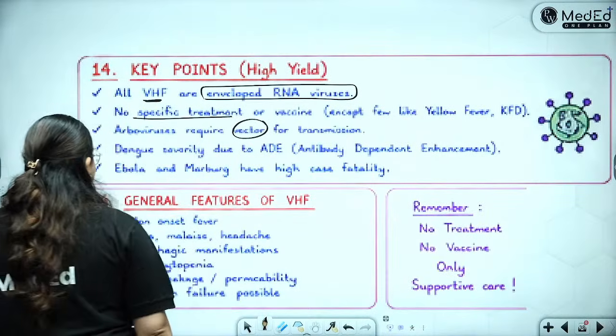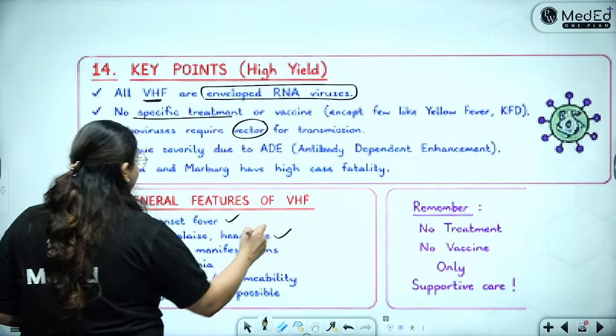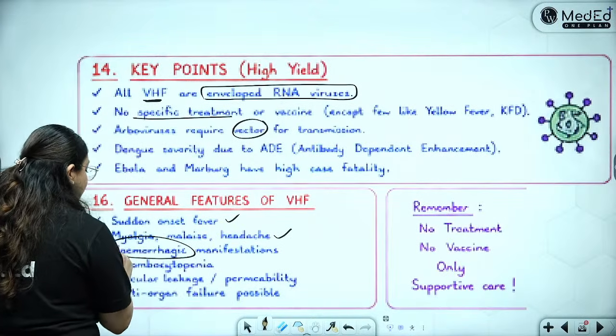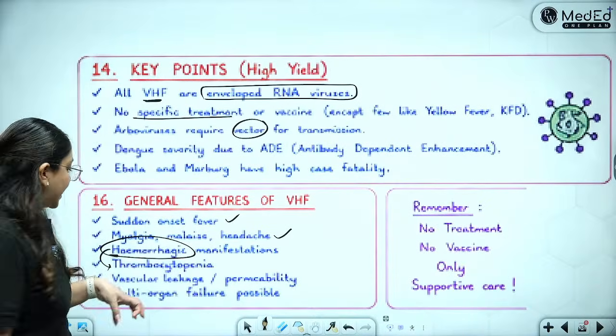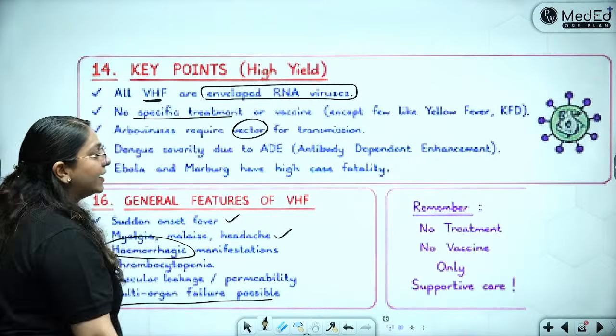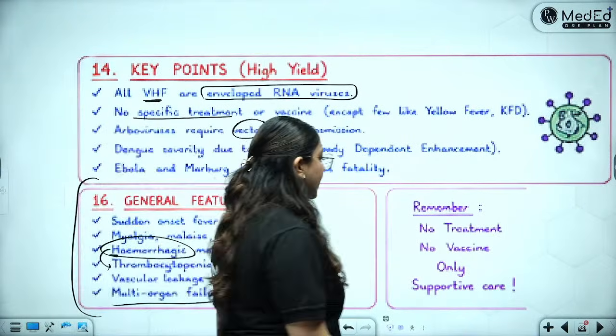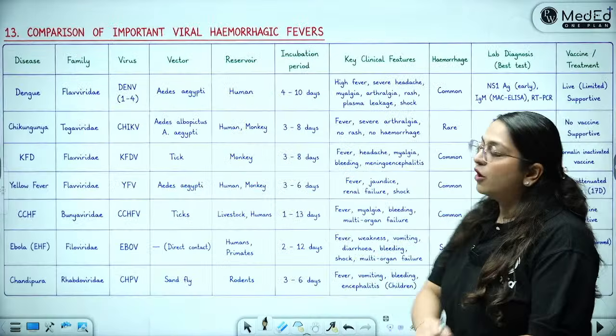Okay, general features are sudden onset fever, myalgia, headache, and hemorrhagic manifestations, obviously leading to thrombocytopenia, vascular leakage, and multi-organ failure. These are the features of all viral hemorrhagic fevers. Okay, only supportive care is going to be your modality of treatment.